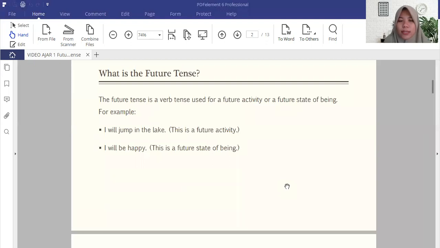And if you see the second example, it is a little bit different because we couldn't see whether someone is happy or whether someone is sad. So I will be happy here is a future state of being. So we don't know whether deep inside someone is happy or sad. So that is called the future state of being.